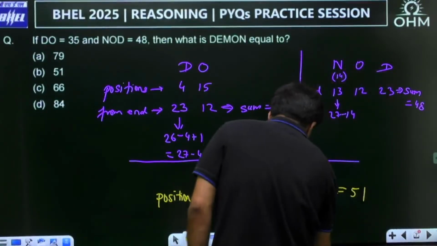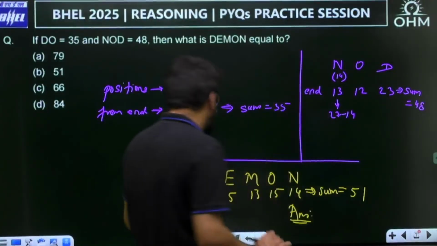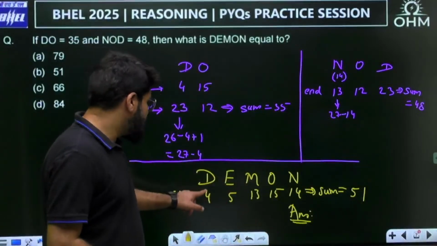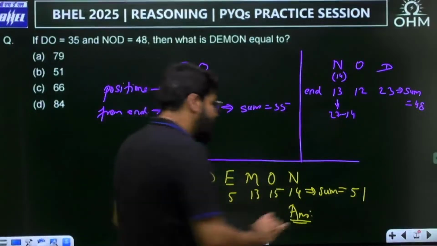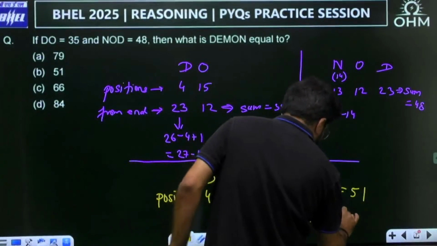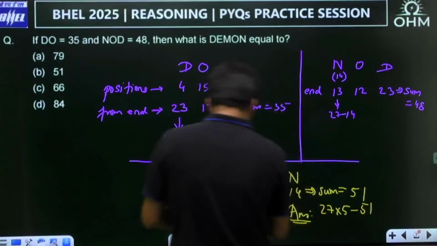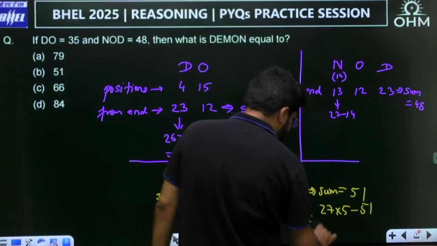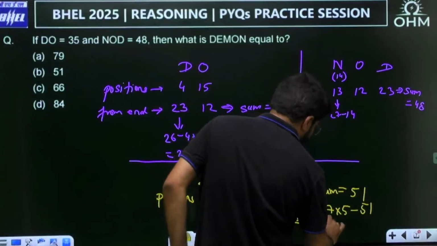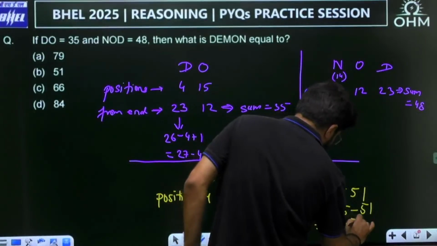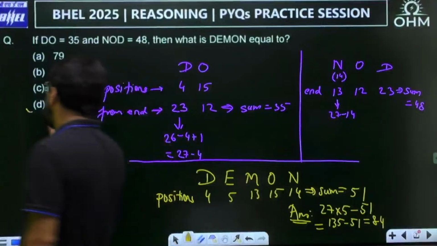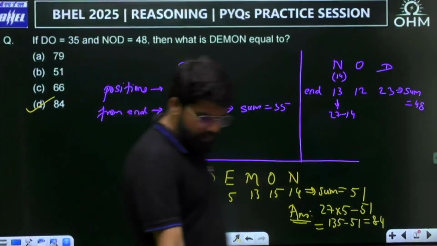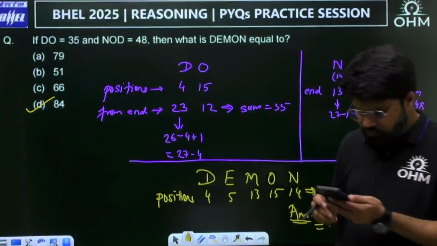So the answer is the sum of the positions from the end. For end position, 27 minus 4, 27 minus 5 and so on. Then you will add. So 27 will come 5 times, and then you will subtract each of them. That means you totally subtract 51. So 135 minus 51, 85 or 1 less, 84. 84, option number D.